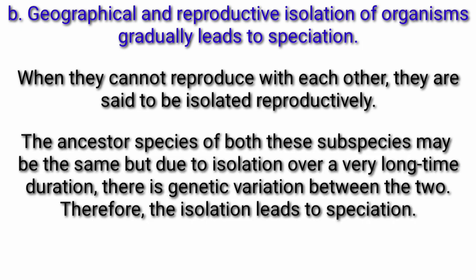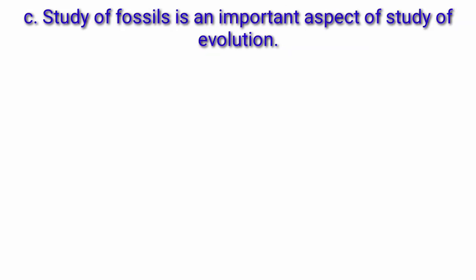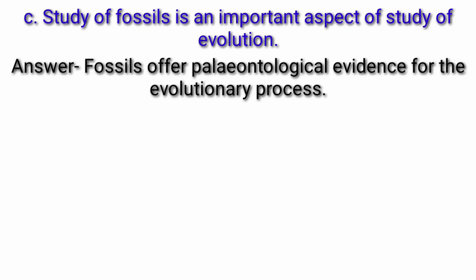The ancestor species of both these subspecies may be the same, but due to isolation over a very long time duration, there is genetic variation between the two. Therefore, the isolation leads to speciation. Question C. Study of fossils is an important aspect of study of evolution. Answer. Fossils offer paleontological evidence for the evolutionary process.